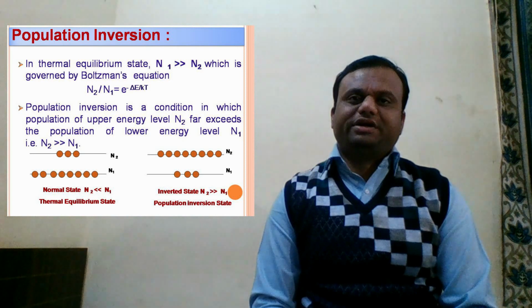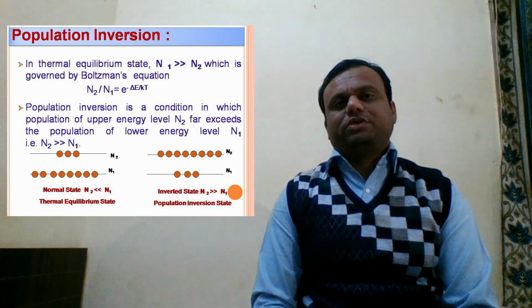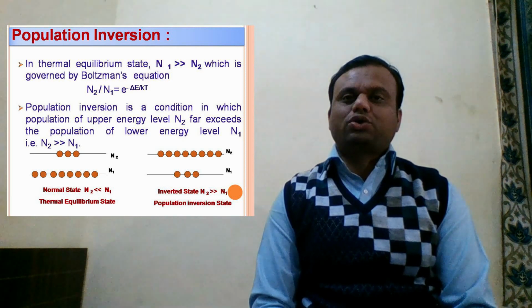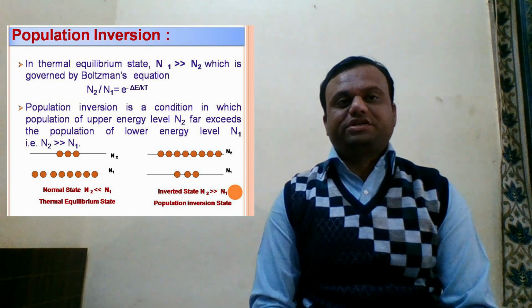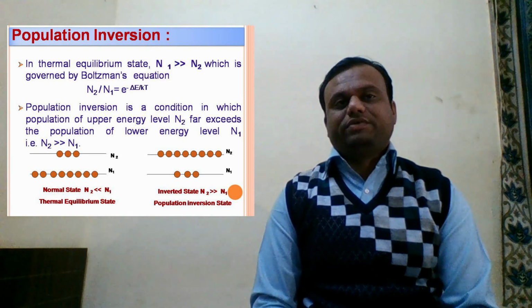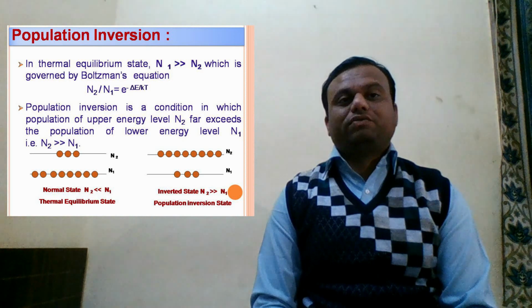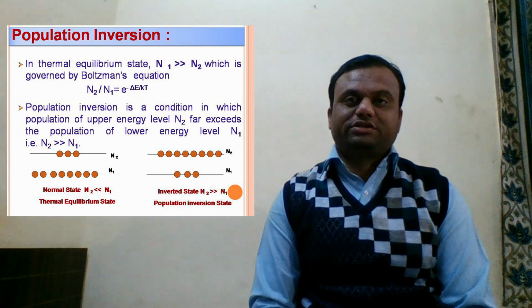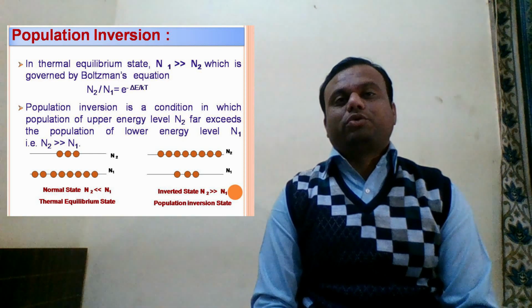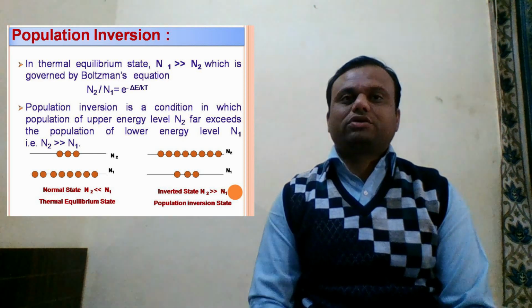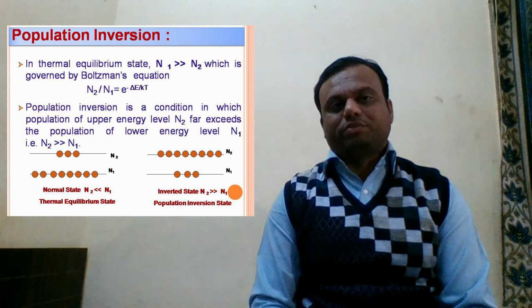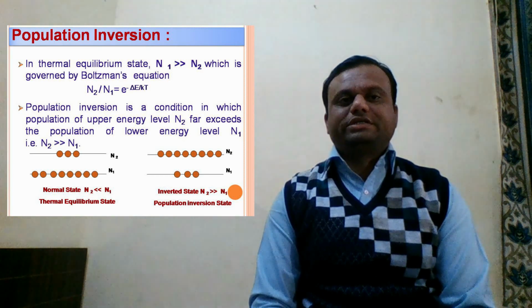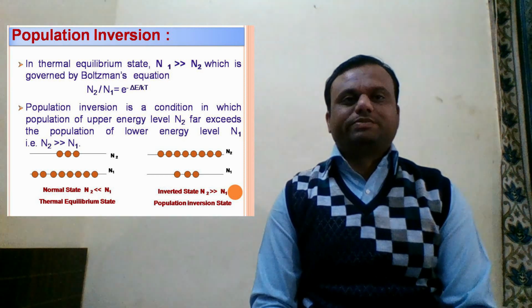Population inversion is a condition in which the population of the upper energy level far exceeds the population of the lower energy level, that is N2 is always greater than N1. That's why that state is called population inversion. The word inversion is used because the population of the inversion state is completely inverted compared to the normal state, and both diagrams are displayed here for the normal state and the population inversion.